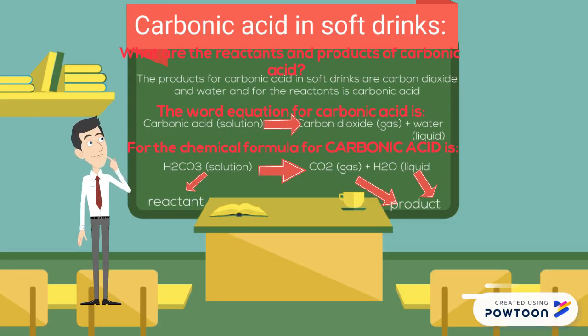What are the reactants and products for carbonic acid? The reactant for carbonic acid in a soft drink is carbonic acid, and the products are carbon dioxide and water. The word equation is carbonic acid, which is a solution, breaks down into carbon dioxide, which is a gas, plus water, which is a liquid. The chemical formula is H2CO3, which is a solution and the reactant, breaks down into CO2, which is a gas, plus H2O, which is a liquid, the products.